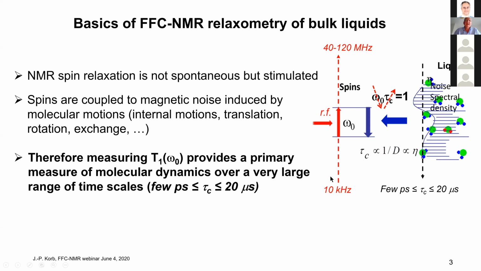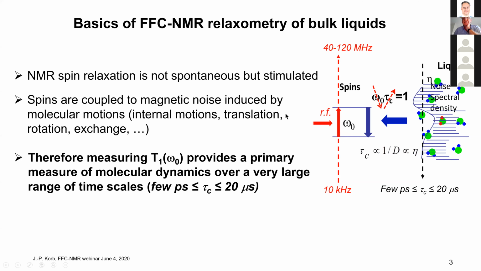So I will start with the basics of fast field cycling NMR relaxometry of bulk liquids. Usually in NMR, for proton, for instance, you have a two-level system, spin 1/2. And in a magnetic field, you have a Larmor frequency omega-0. And with the radio frequency, you induce transition. And as the signal is proportional to the difference of population in these two levels, if you have only the radio frequency, you go to saturation and no signal.